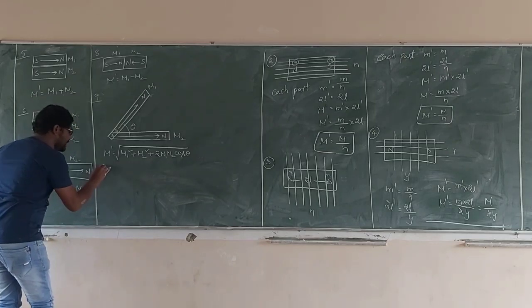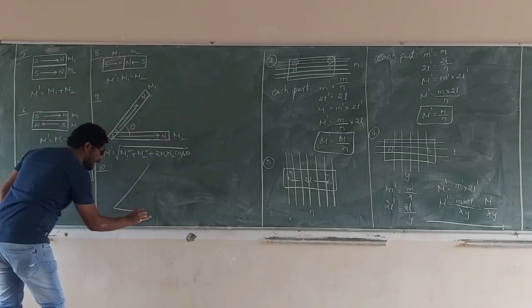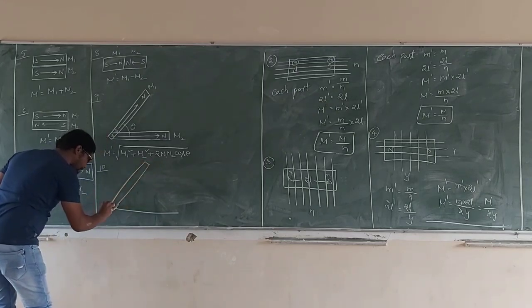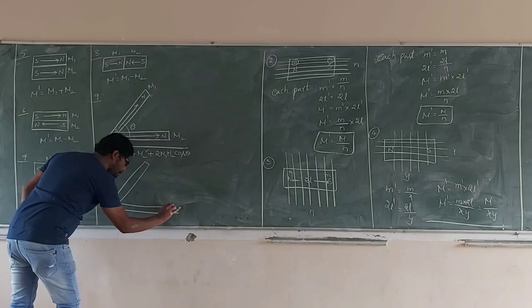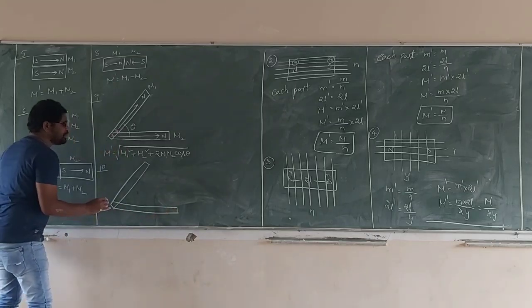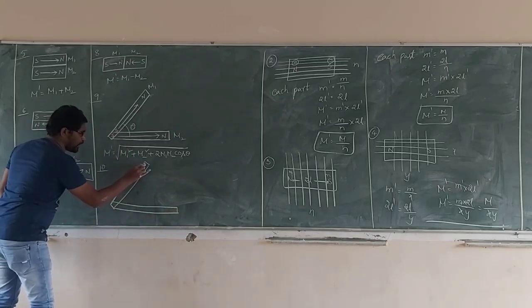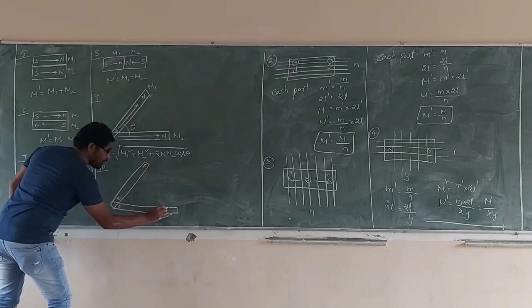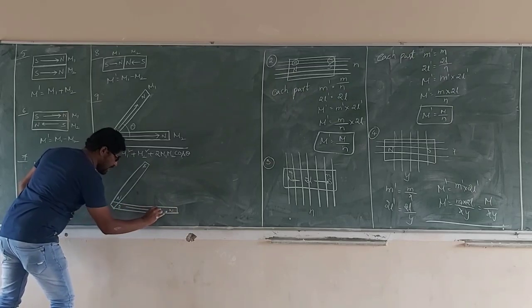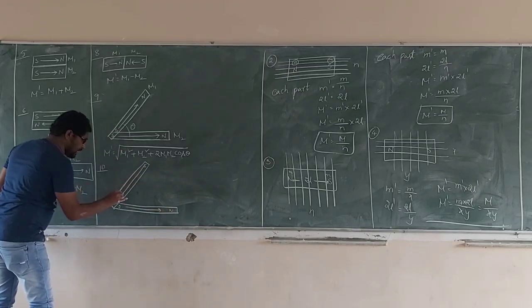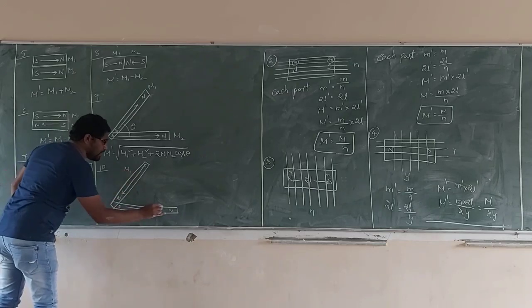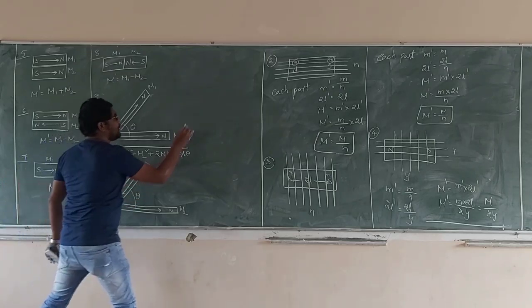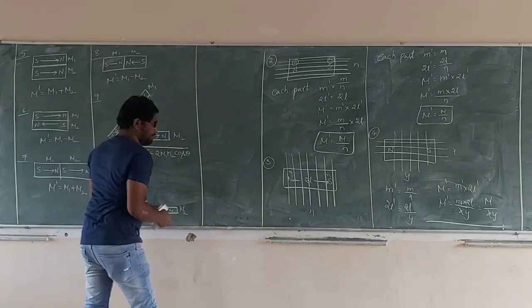Suppose in the same way, the two bar magnets are placed, but in a different orientation. See carefully. This is the north pole, south pole. This is north pole. This is south pole. This is north pole. This is the direction. This is the direction. This is the magnetic moment M1. This is the magnetic moment M2. This makes an angle theta. What is the resultant magnetic moment? Anybody?